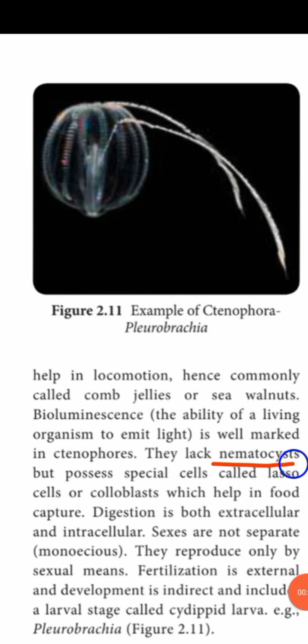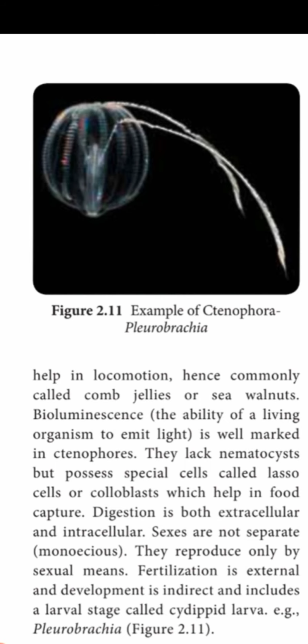They lack nematocytes but possess special cells called lasso cells or colloblasts which help in food capture. Nematocytes are specialized cells in jellyfish. Jellyfish is present in the phylum Cnidaria. So these cells present in Cnidaria are not present in Ctenophora. So Ctenophora don't have nematocytes, but they have specialized cells called lasso cells or colloblasts.